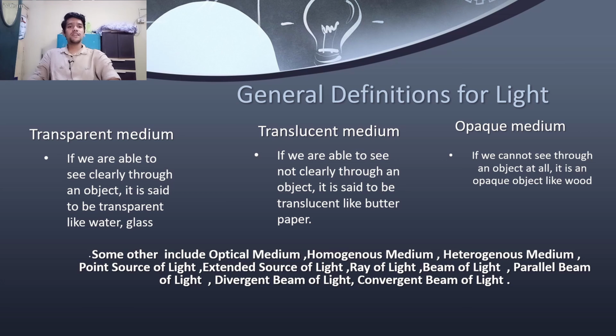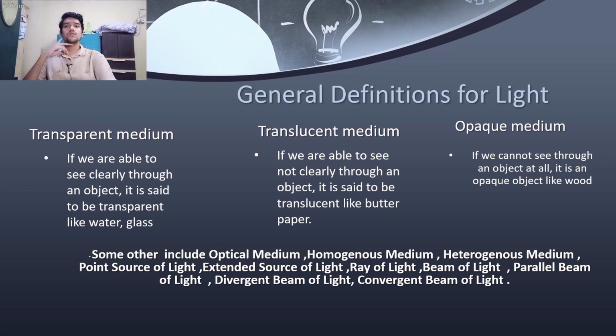There are three different types of medium through which light passes. Firstly, we see transparent medium. A transparent medium is basically a medium through which we can see clearly. Any transparent medium allows light to pass through it. For example, glass, water, etc.